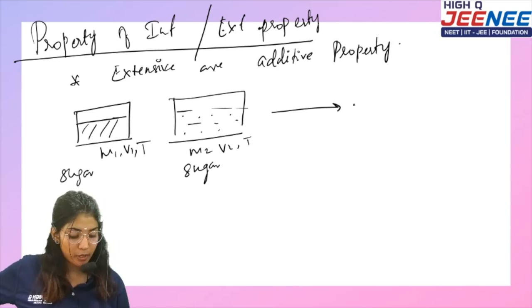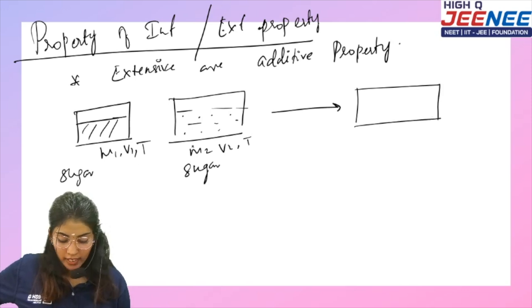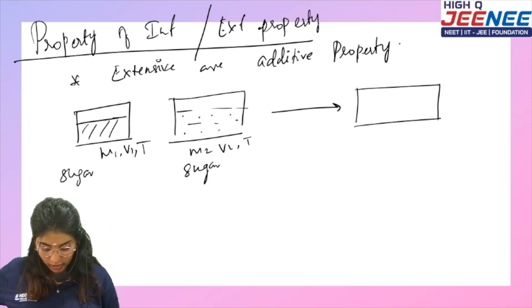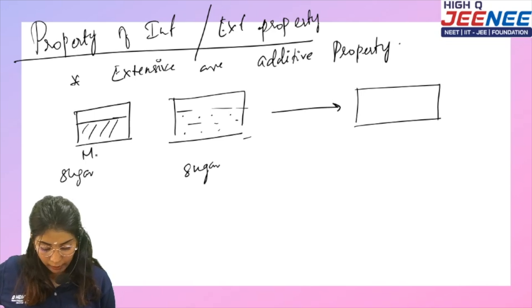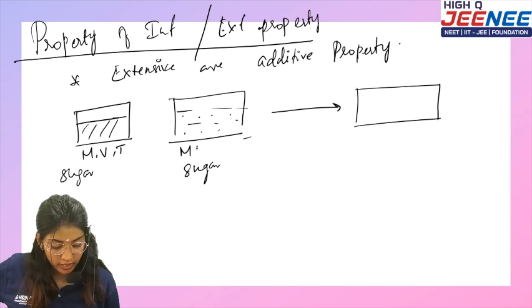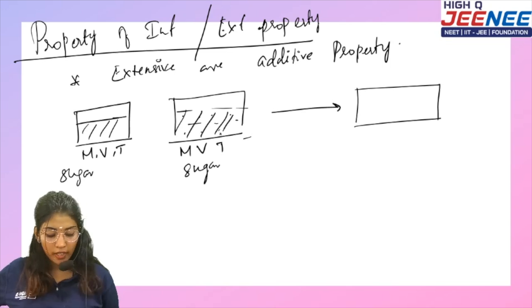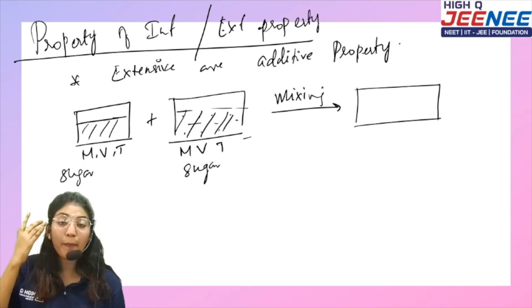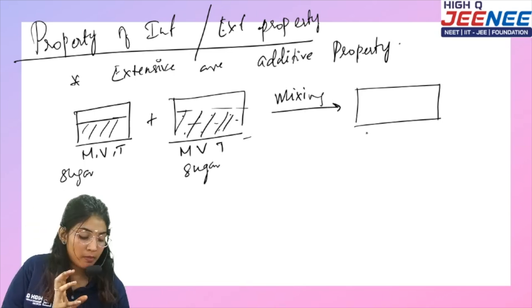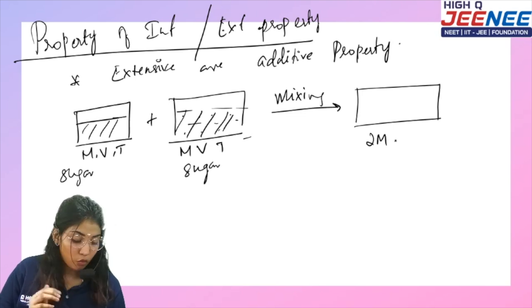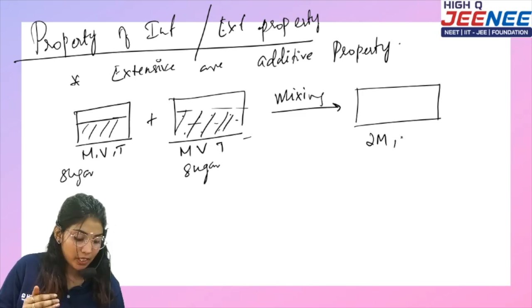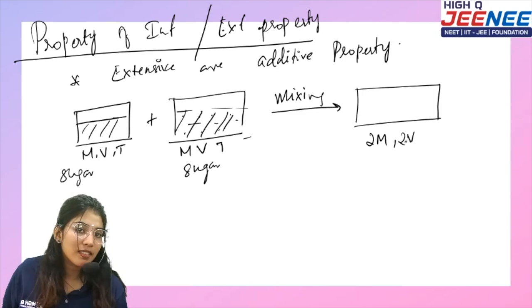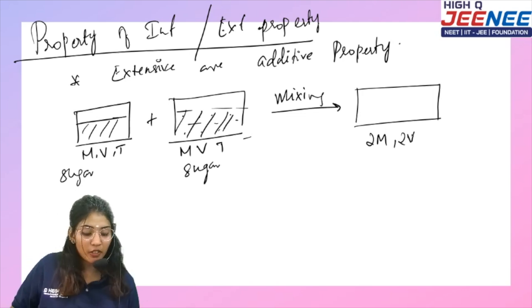Now when I add the two, what happens? Let's consider it is the same, then it would be easy for us, right? So let's consider all the parameters as the same: m, v, T. Now I am going to mix them. Mixing. So what happens now? Mass becomes 2m, volume becomes v plus v, it becomes 2v, but what about the temperature? Temperature will be the same.